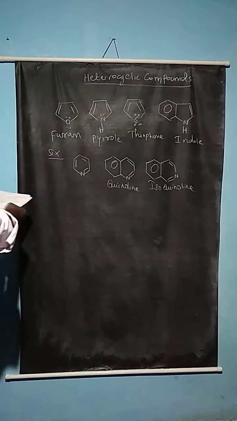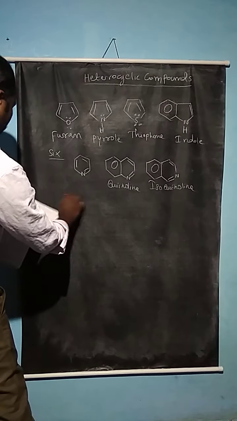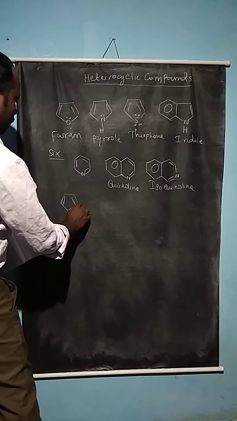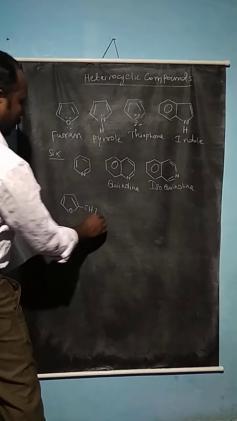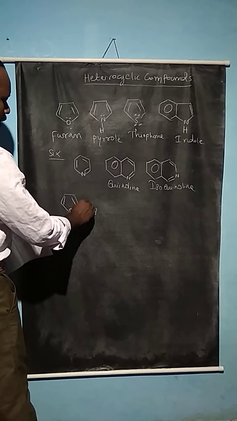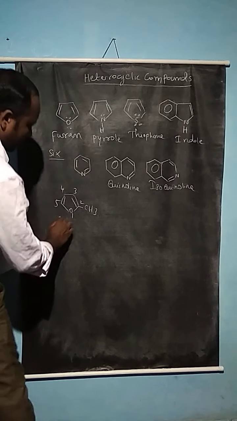Now if a substituent is present in furan, we can call it 2-methylfuran. The positions are numbered 1 and 2, then 3, 4, 5.